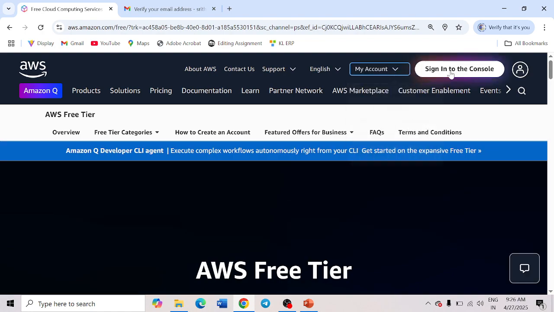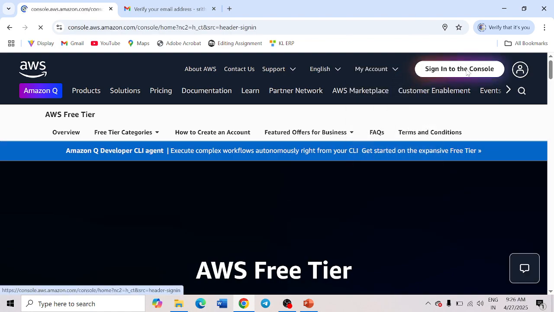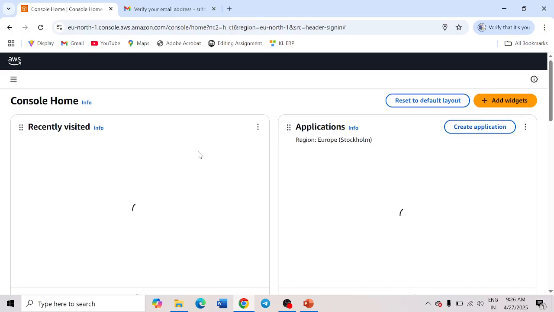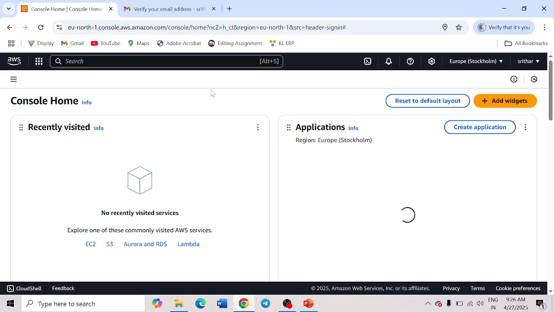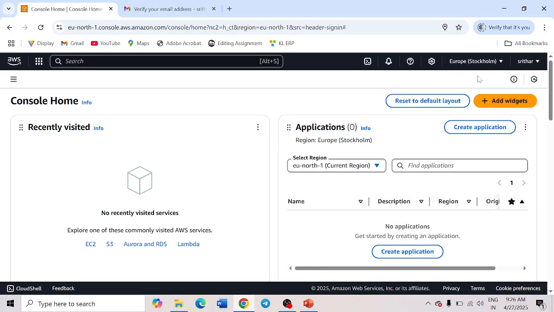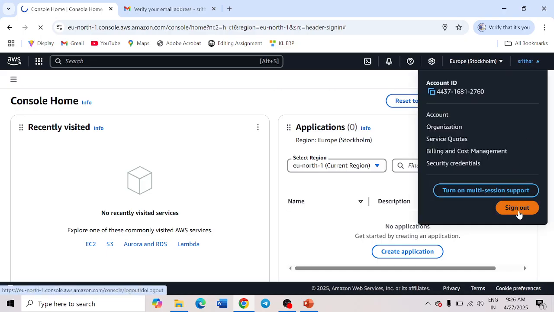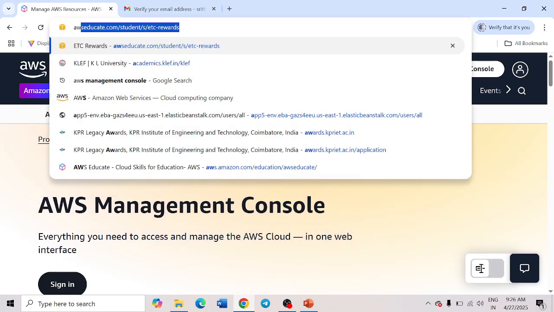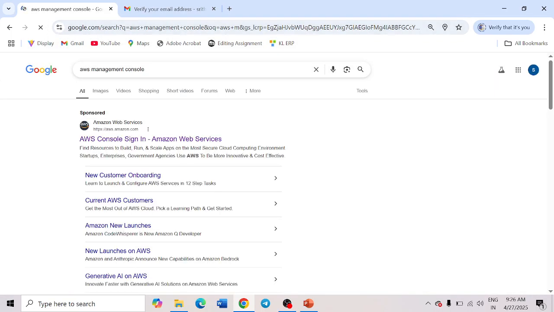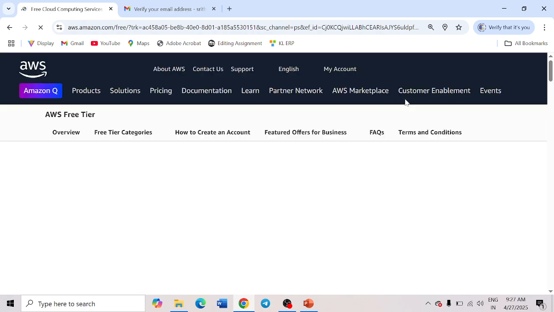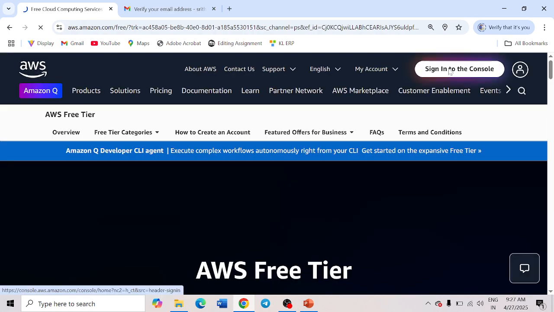Now I am going to sign in to the console. Click on the sign in option. Now it logs directly into your AWS free tier account. Let me sign out and do the process again. You can search for AWS Management Console, take the first hyperlink, and now sign in to the AWS console.